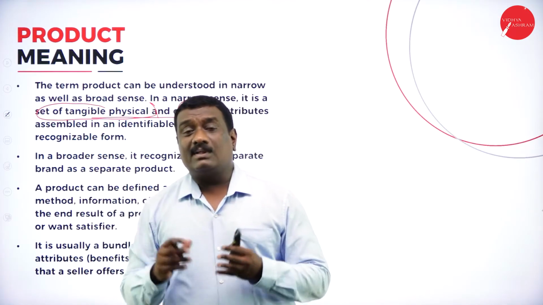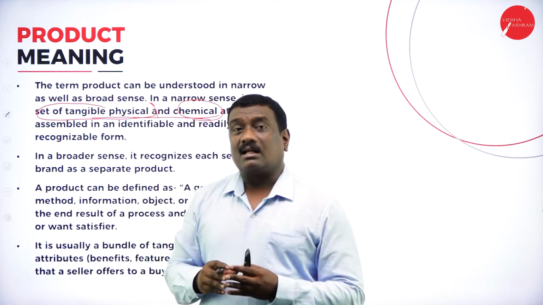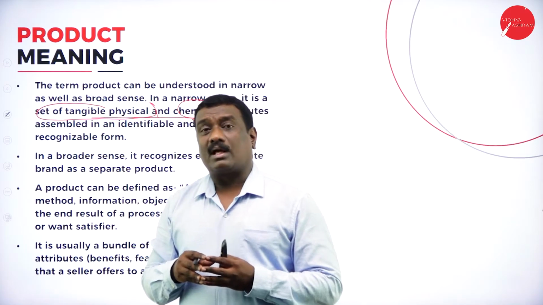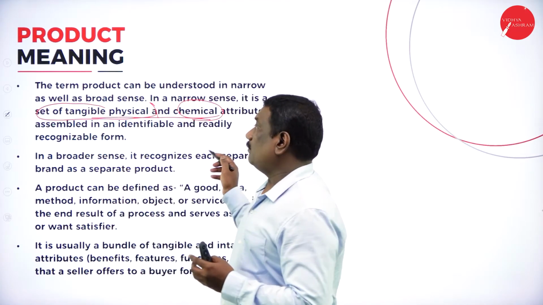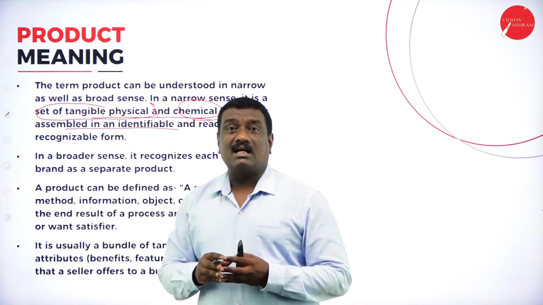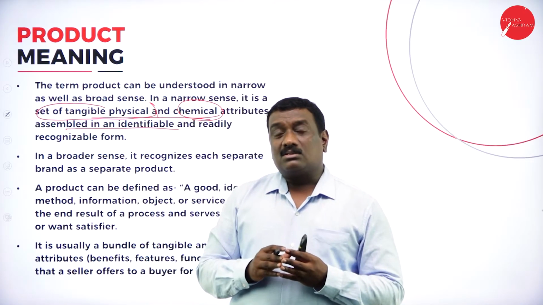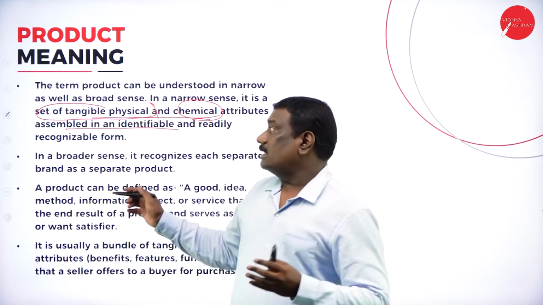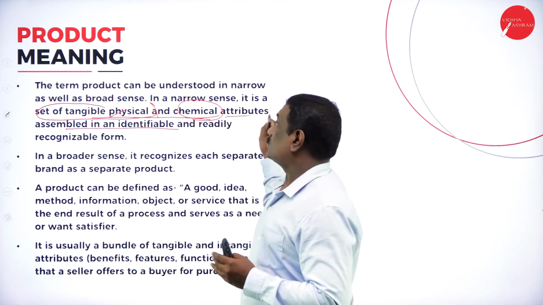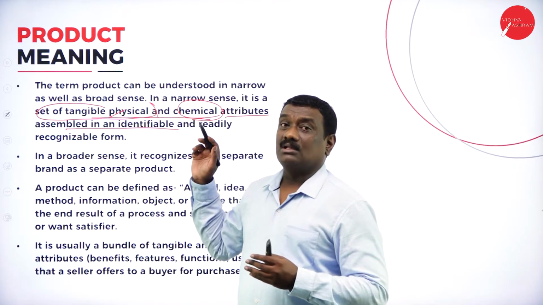Attributes means it may be the design, it may be the color, right? It may be the various aspects related to that particular product, right? So all this will be taken together and assembled, and finally you can see that there is a product. So the product is nothing but a set of tangible, physical as well as chemical constituents, or we say the attributes, right?